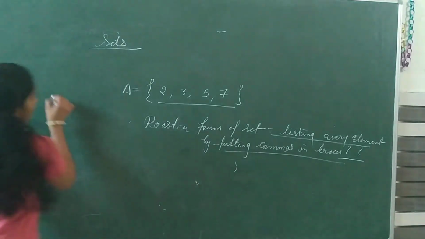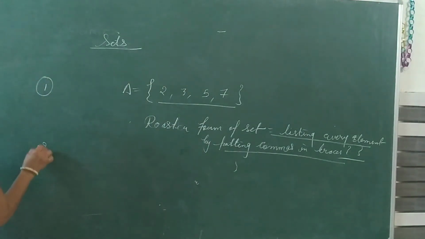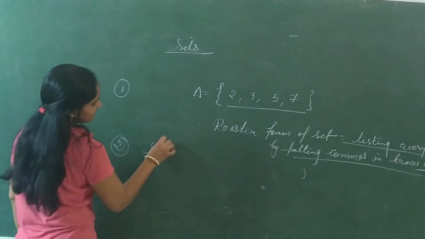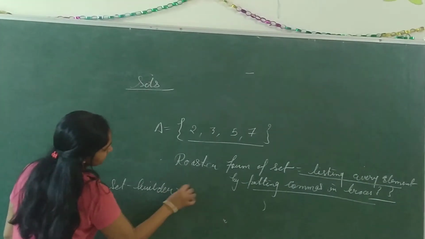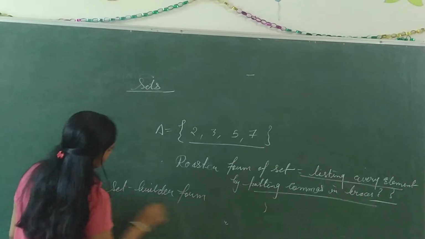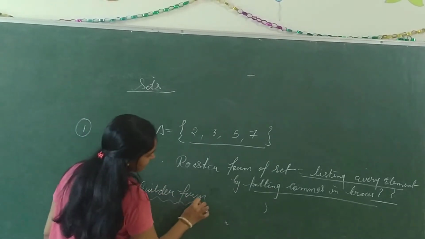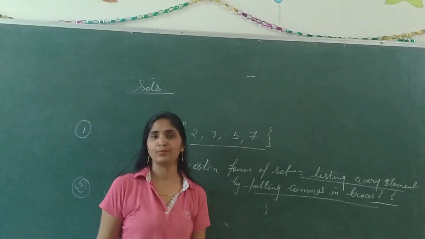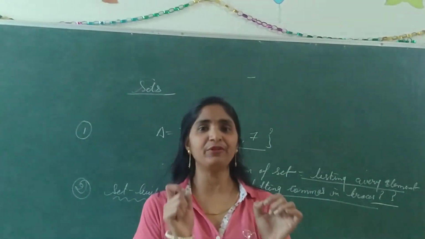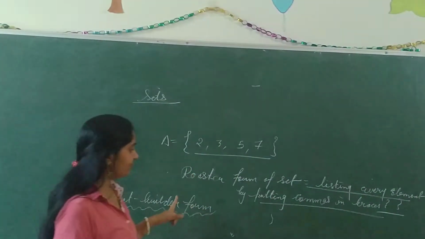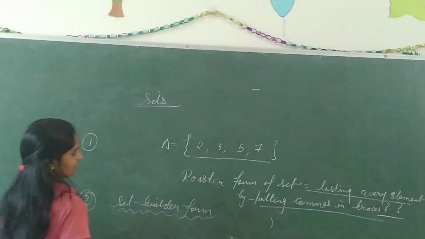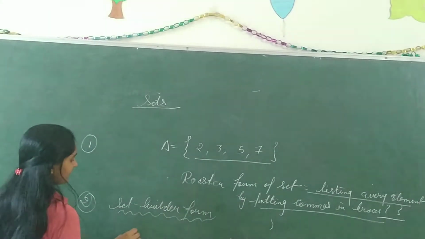Now the second form. This is the first form, roster, and now the second form, that is set builder. Set builder means we are going to represent the set in general form. We are not listing every element separately. We will just write the general notation. I am giving you one example.